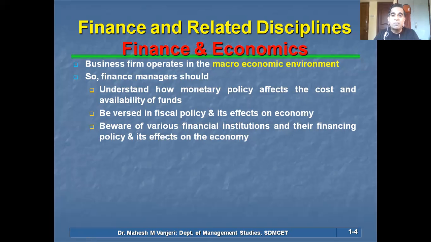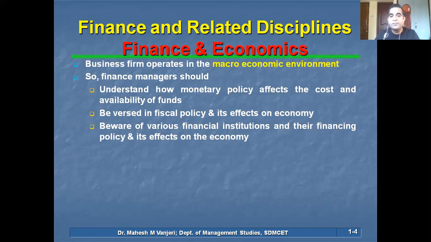All business firms operate in the macroeconomic environment, and these macroeconomic environmental forces are similar for all companies in a given industry. Since the business firm operates in a macroeconomic environment which is not controlled by the company, the finance manager should understand how monetary policy affects the cost and availability of funds. So what is the monetary policy?